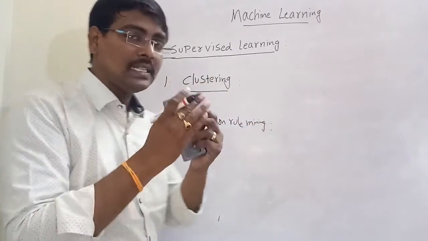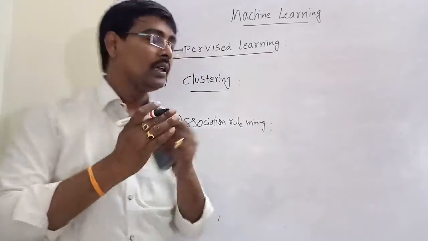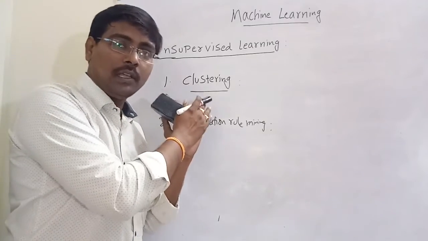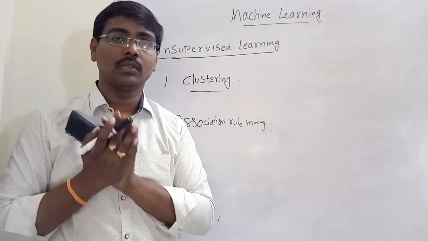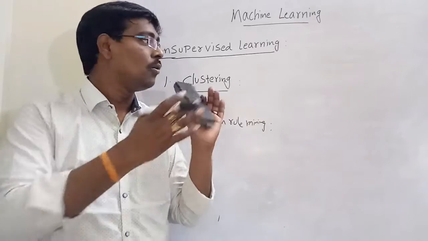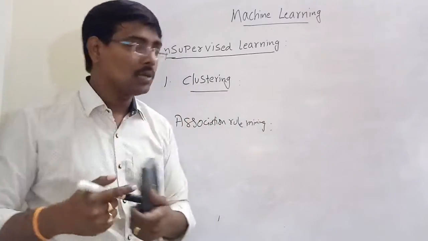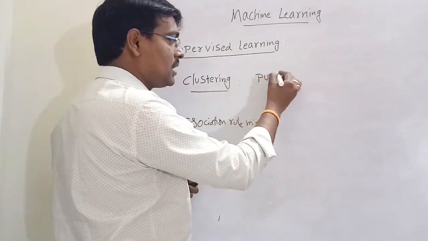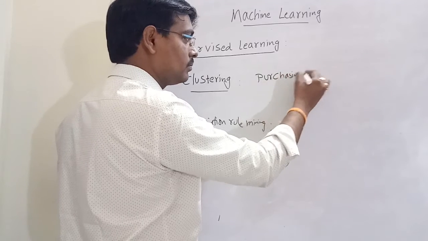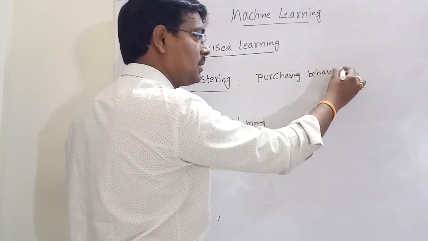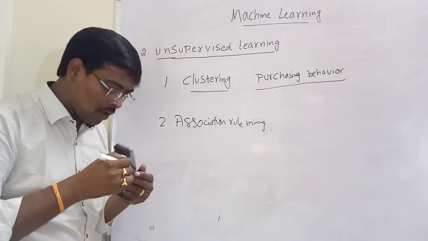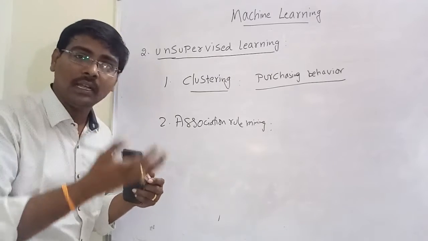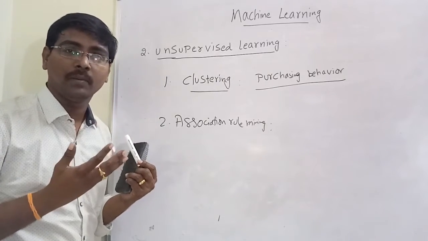Clustering means, cluster means a group. Simply cluster the data. Suppose our example is market analysis. We have many customers. The customers are grouped based on their purchasing behavior. That means we have no trained data. Who are the inputs? That is how many customers are present, and what the customers buy. We do not have any information.